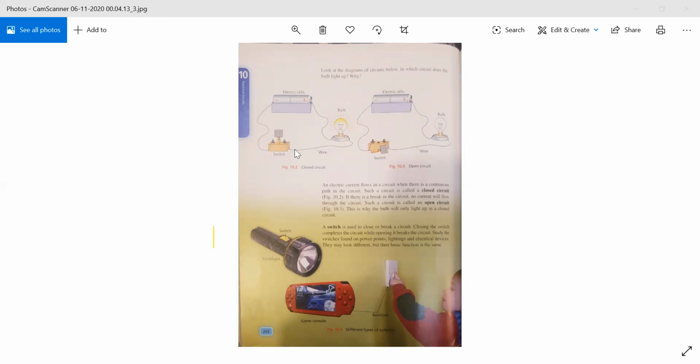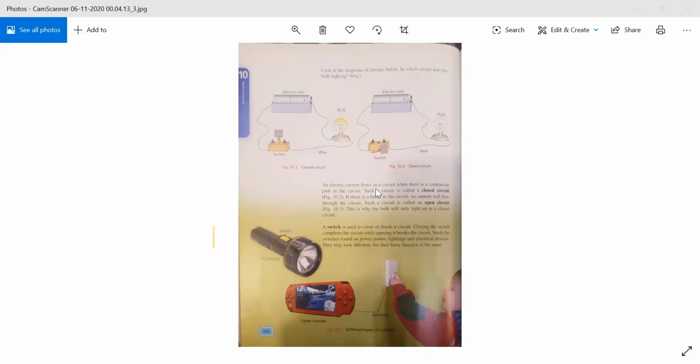Anyone is having any confusion here? A switch is used to close or break a circuit. Closing the switch completes the circuit, while opening it breaks the circuit. Study the switches found on PowerPoints, lightnings, and electrical devices. They may look different, but their basic function is the same.